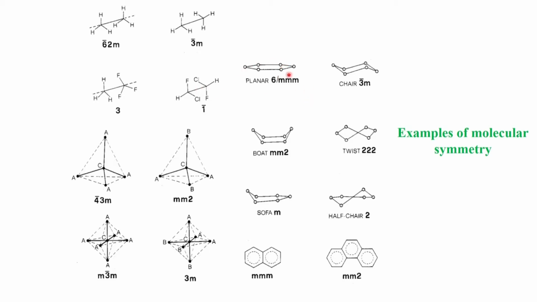Similarly, what happens to the planar 6/mmm, which is the symmetry associated with benzene? Benzene is not going to crystallize in a hexagonal space group. Find out where benzene crystallizes, under what conditions. So, this opens up the possibility of molecules crystallizing in more than one crystal system, and this is where the interest comes in the pharmaceutical industry, because the physical properties associated with the crystal depend upon how the molecules pack inside the crystal lattice.